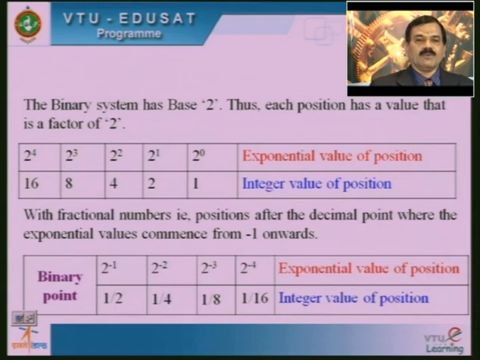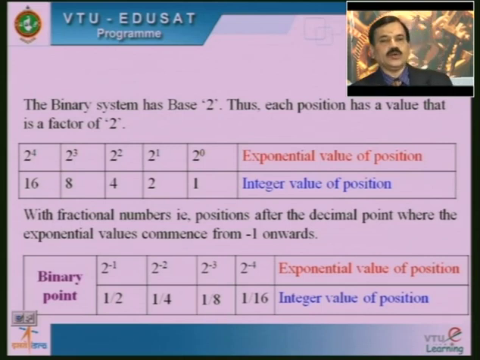With fractional numbers, that is positions after the decimal point, the exponential value commences from -1 onwards.